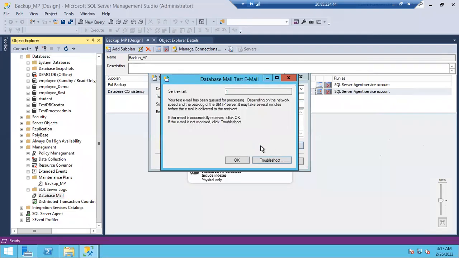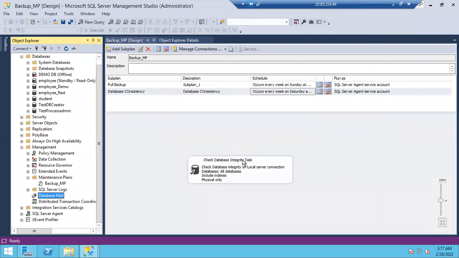But of course, I told you, it will fail. We haven't set it up. In SQL 2017, it won't work for Gmail. You have to use your Outlook and all. So this is how usually we configure the database mail, guys.